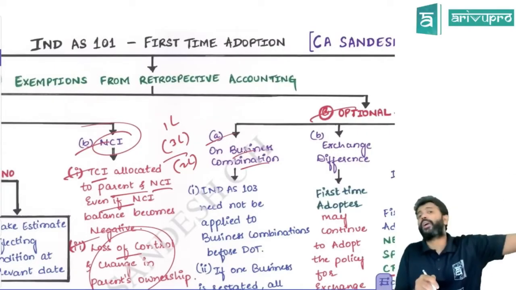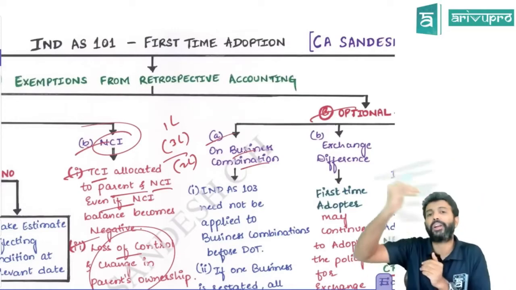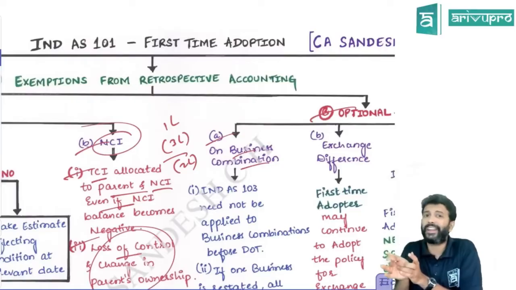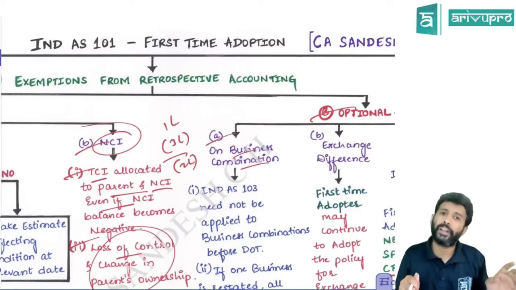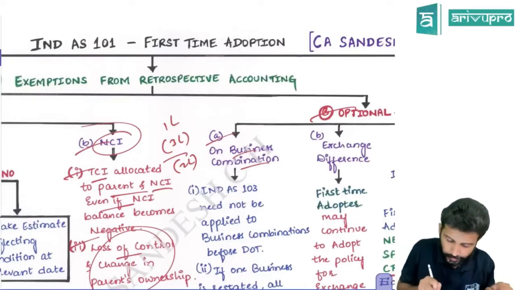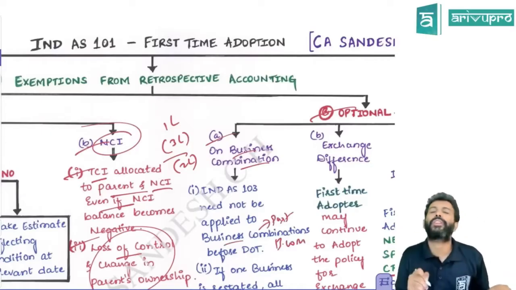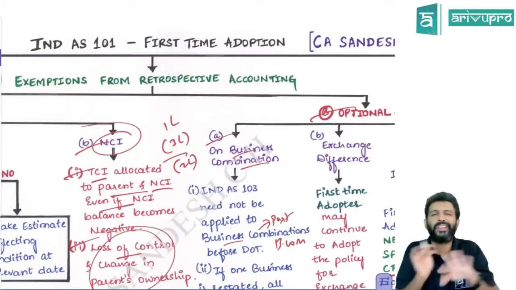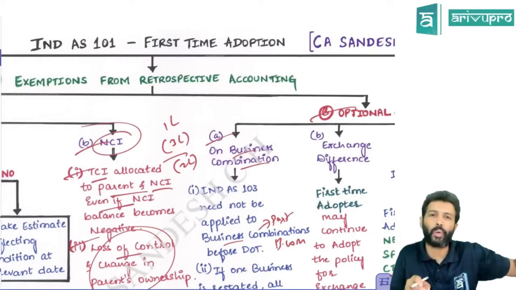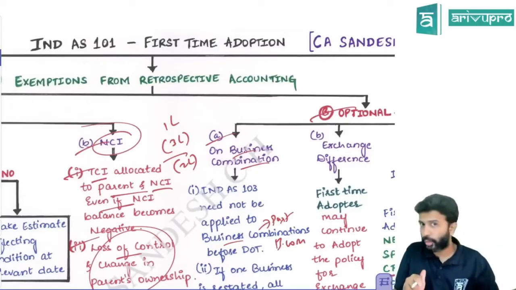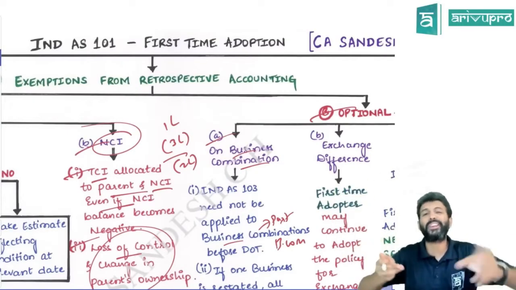You were following accounting standards. At that point of time, some business combination you had done. An entity had acquired control of another entity, not at the time of Ind AS application, but before Ind AS was applicable. The business combination has already happened. So this we call past business combination. What Ind AS 101 says is past business combination need not be restated. Meaning for past business combination, you don't have to do retrospective accounting, because amalgamation AS 14 and business combination, which is Ind AS 103, provisions and many pointers are different.